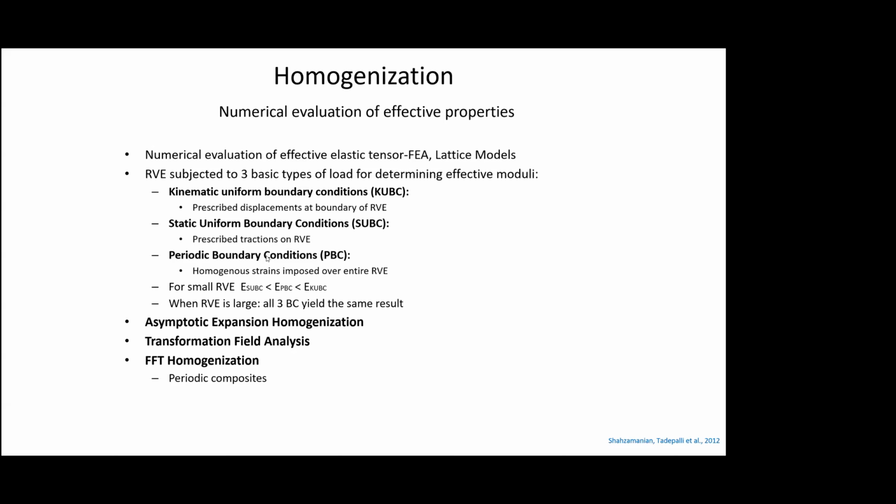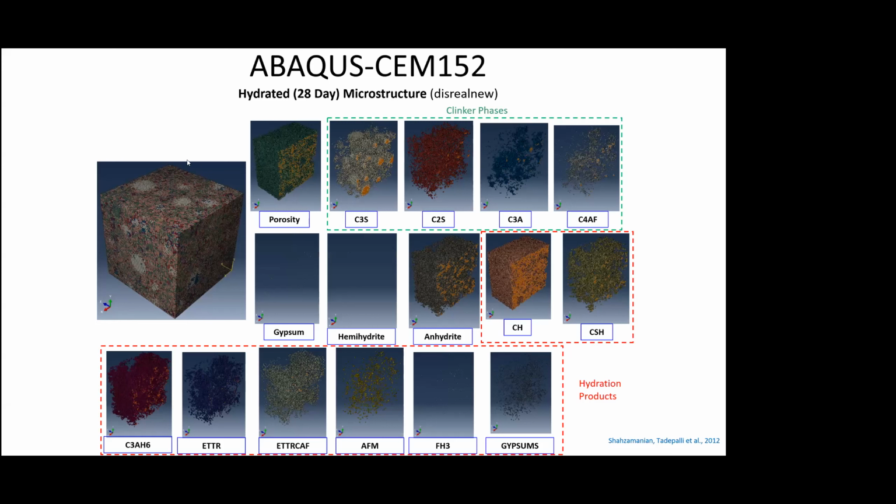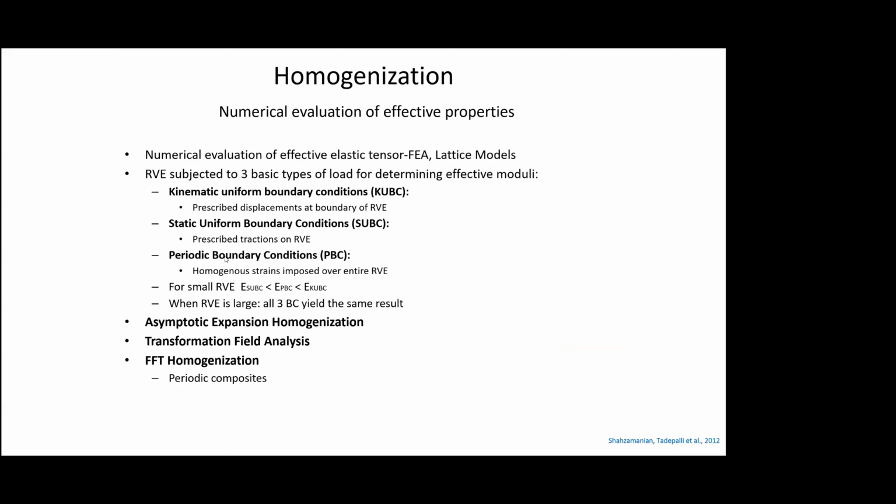So one check of whether this RVE which you have developed is of the correct size or not is that you can see the properties obtained from each of these boundary conditions, whether they match or not. When the RVE is large enough or correct enough, these will give similar results. And there are other methods like the asymptotic expansion homogenization, FFT homogenization, etc.